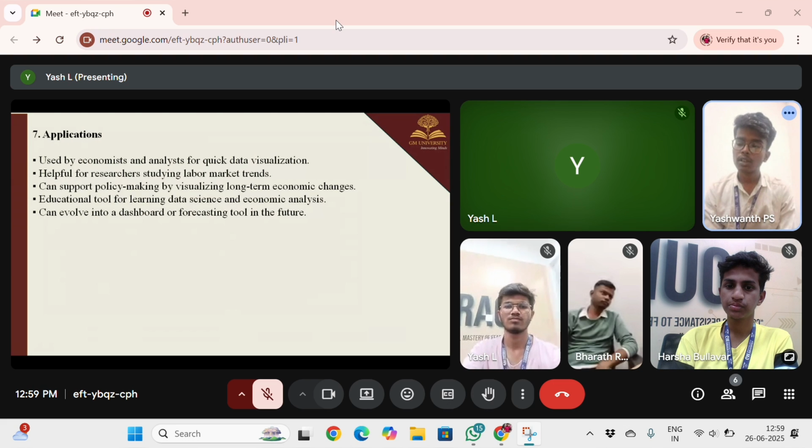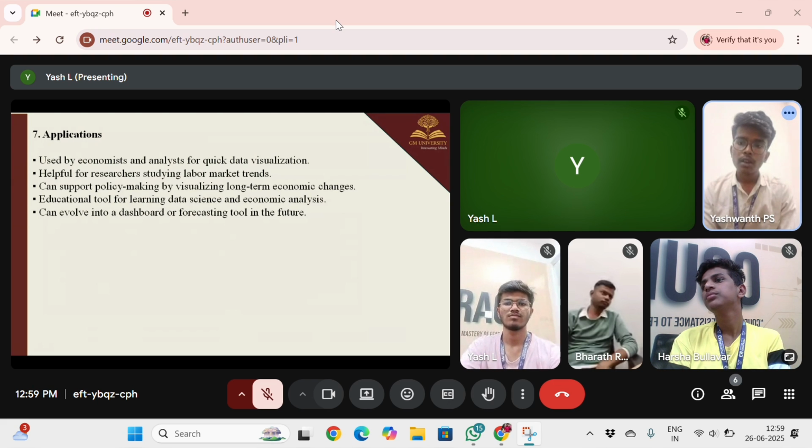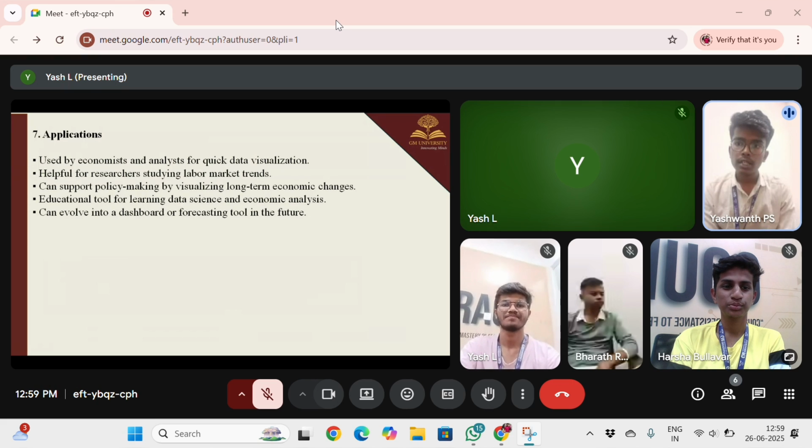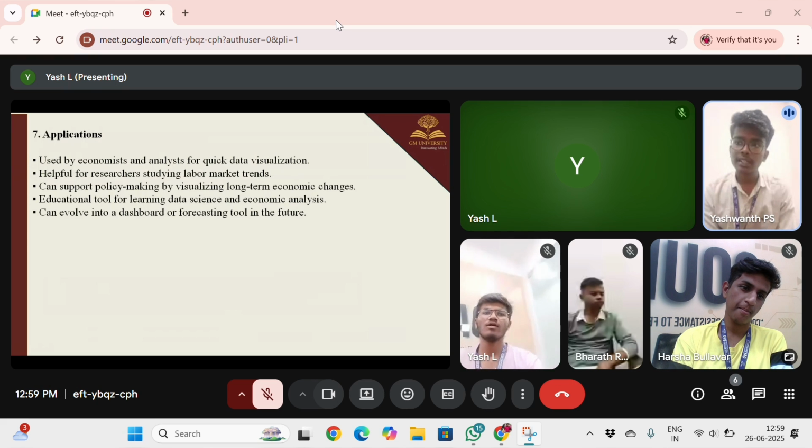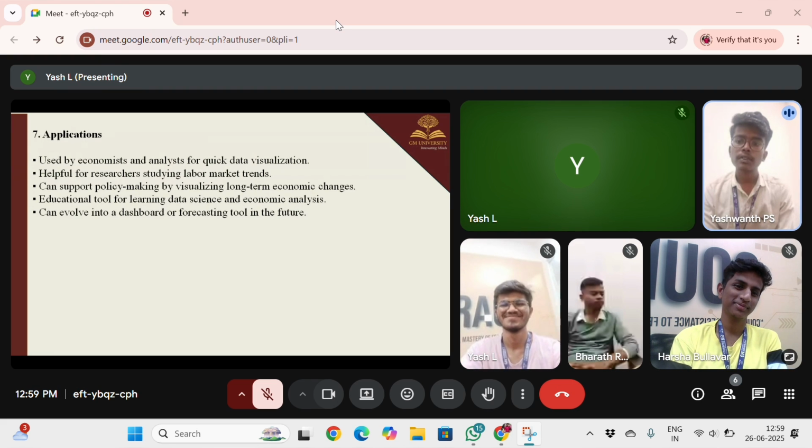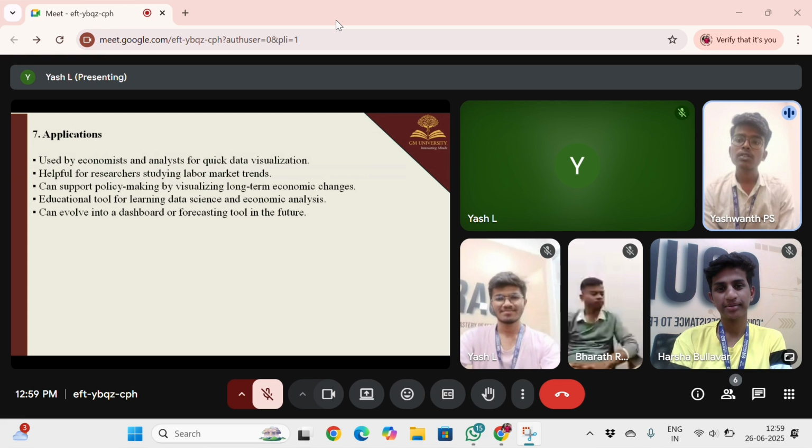Conclusion. I developed a complete economic data analysis system using Python and integrating real-time data from API. API is nothing but application program interfaces, and code service values and keys automated data collection, cleaning, statistical analysis, and visual reporting.